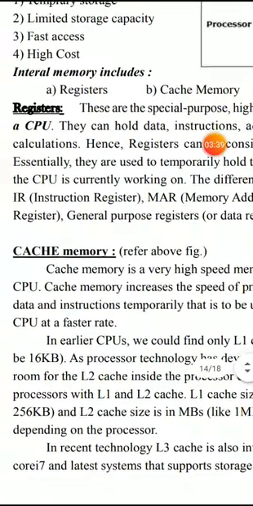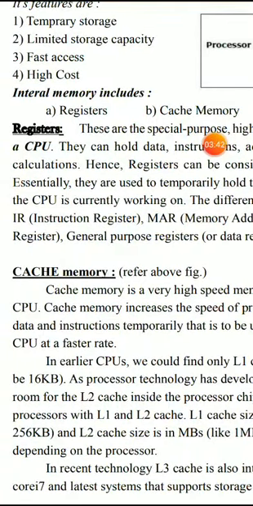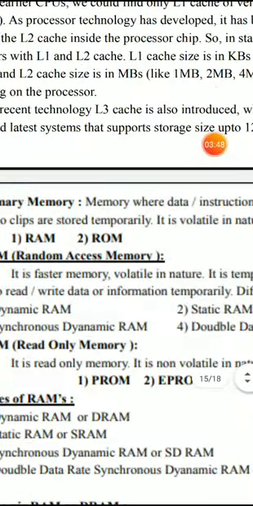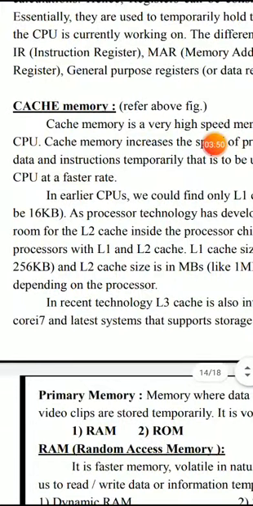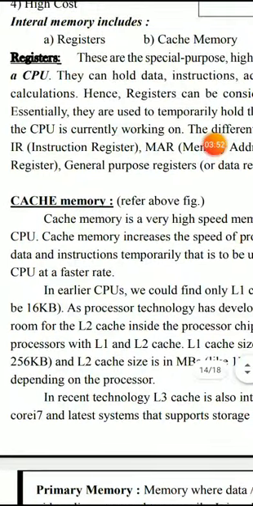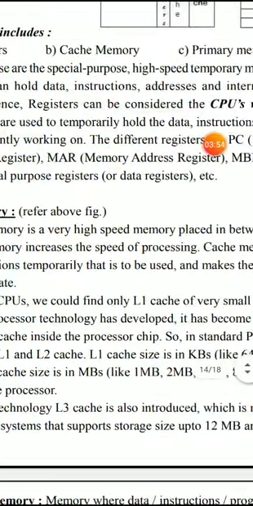Next part is cache memory. As I told you, you studied this in first year. Cache memory is a very high speed memory placed between the CPU and RAM of a computer system. Cache memory increases the speed of processing.